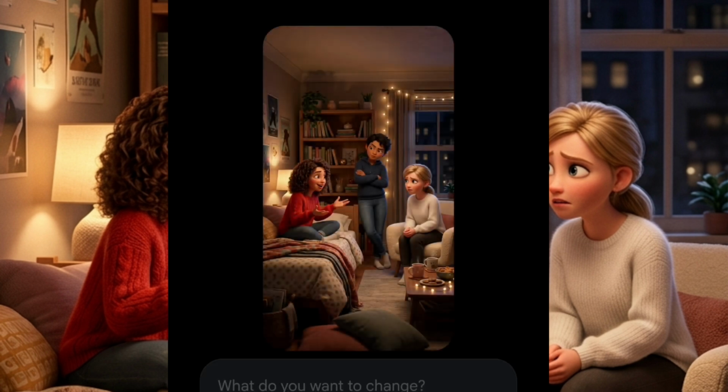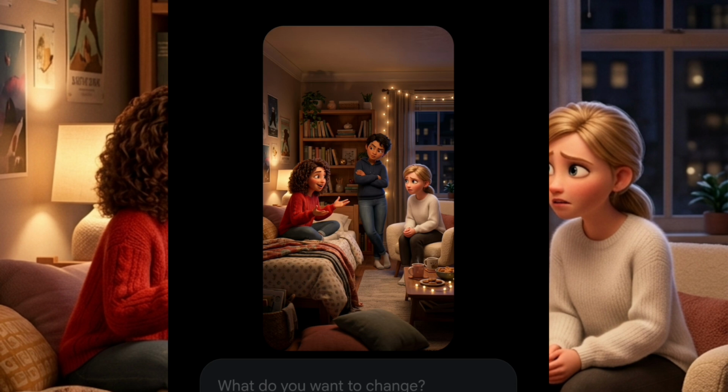Now, this is the image. As you can see, it's just like I described it. I said the one sitting on the bed should be wearing red, the one standing should be wearing blue, and the one sitting on the seat should be wearing white. This is the way I described it. I just need to click on this up here, and click on 1K to download it to my phone. Now it has downloaded, so I can decide to turn this to video.